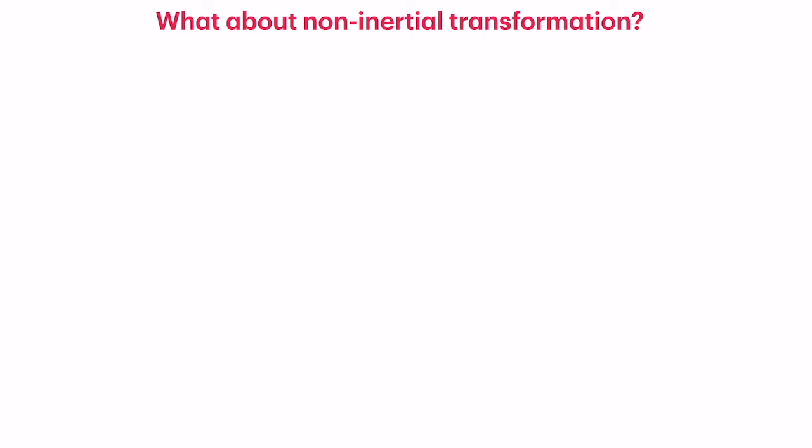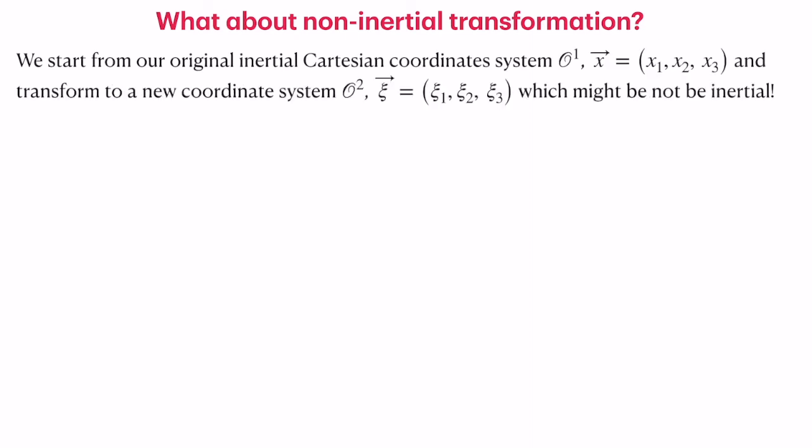So let us check how the simple free particle Lagrangian changes under a non-inertial transformation. We start with the Cartesian coordinate system O1, given by x1, x2, x3, and then we transform to a new coordinate system O2, given by xi1, xi2, xi3. The only difference is that the new coordinate system O2 need not be inertial. That means we have a transformation xi equal to alpha ij xj plus beta dot.